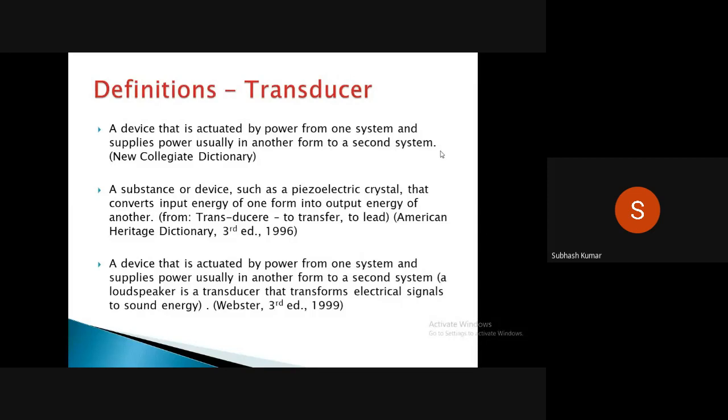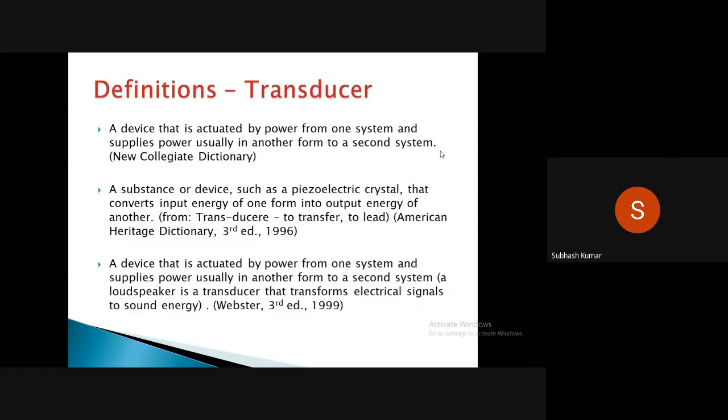Likewise, we are explaining today that the transducer is a device which is actuated by power from one system and supplies power, usually in another form, to a second system. Another definition: the transducer is a substance or device, such as a piezoelectric crystal, that converts input energy of one form into output energy of another form.